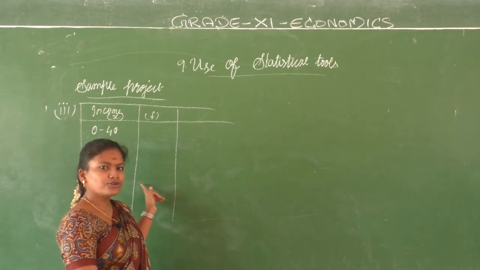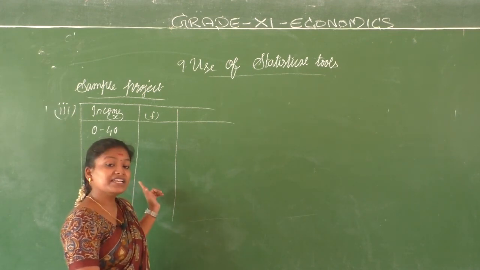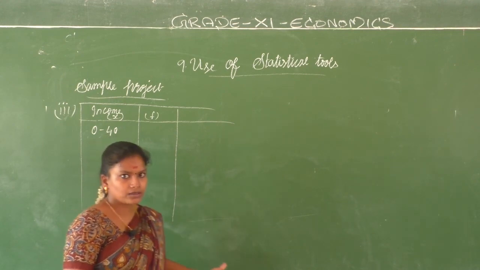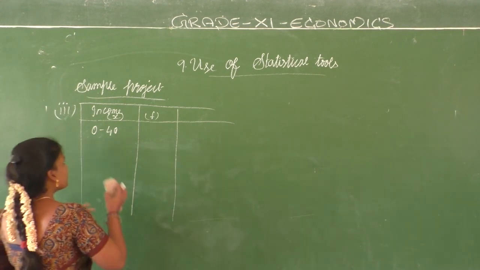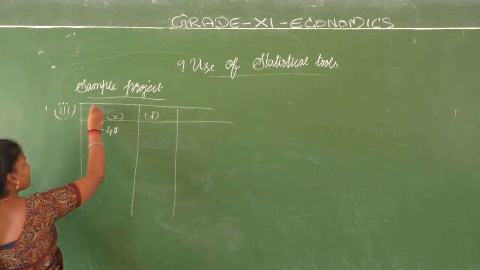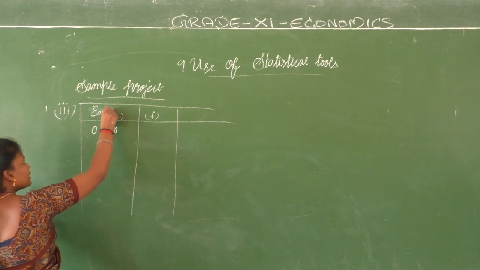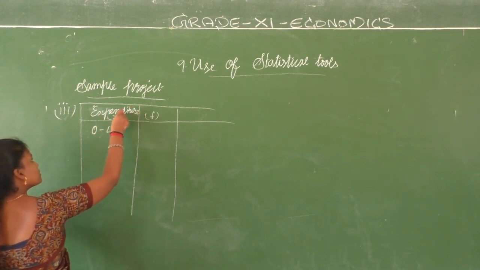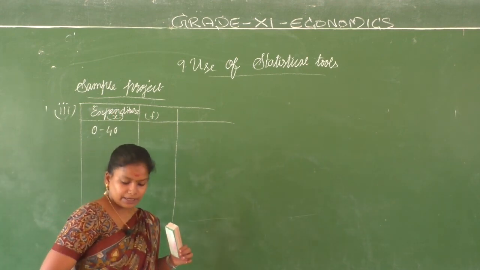Ennadhu idu 0 to 40? The expenditure that they do on the particular toothpaste. So inga income nu podradhukku badala let us have it as expenditure. Toothpaste ku avanga spend pandra amount is called expenditure.